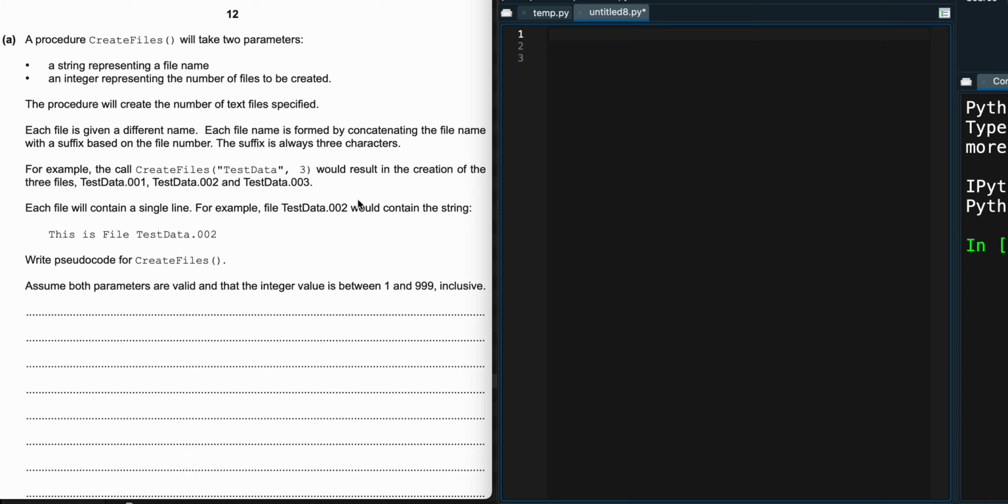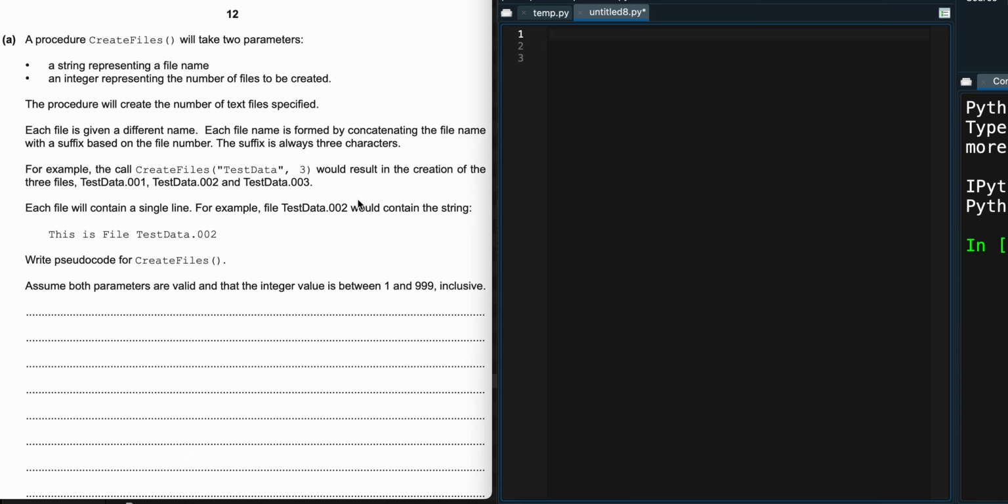Each file will contain a single line. For example, file TestData002 would contain the string "This is test data number 002." So write the pseudocode for CreateFiles. Assume both parameters are valid and the integer value is between 1 and 999 inclusive.